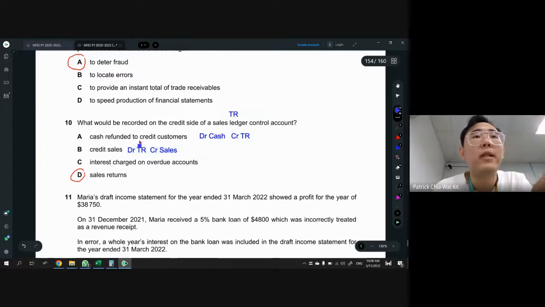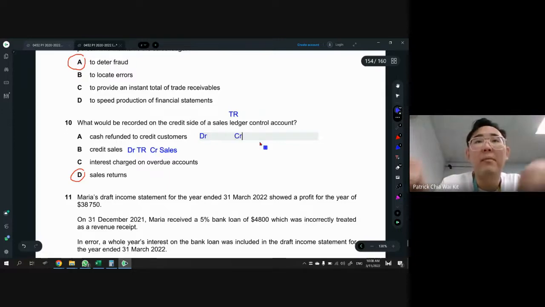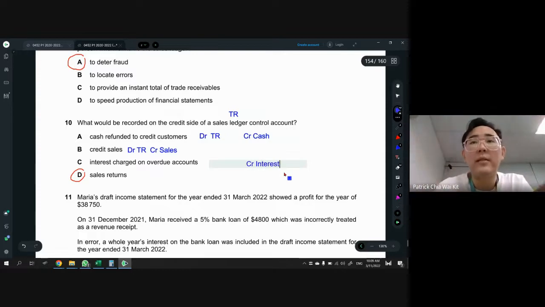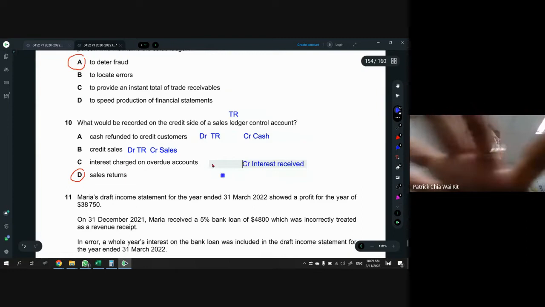So cash refunded to TR. So I'm so sorry, the first one I said wrongly. It's supposed to be CR cash because we give back the money. Okay, we give back the money and then debit TR. Okay, so the side is on the left side. Interest charged on overdue. So we are charging the customer. If we are charging the customer, the interest is income to us. So income is, in this case, on the CR side. And then after that, what we debit is we debit TR.